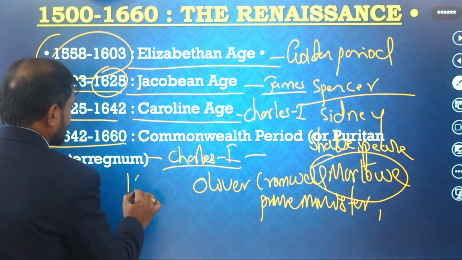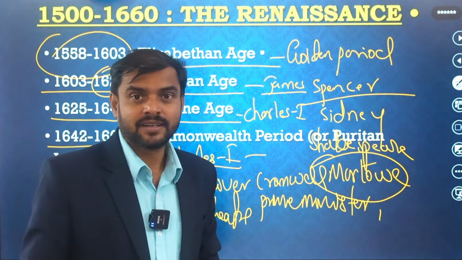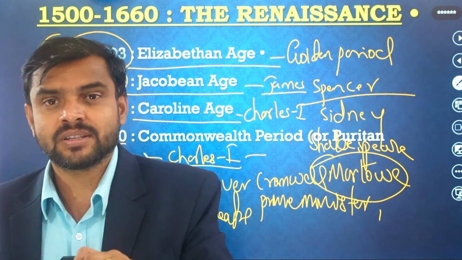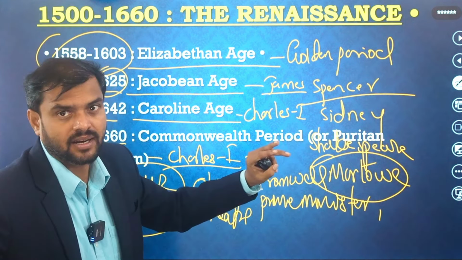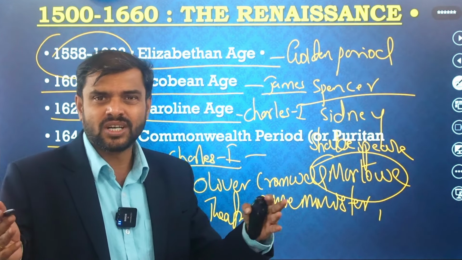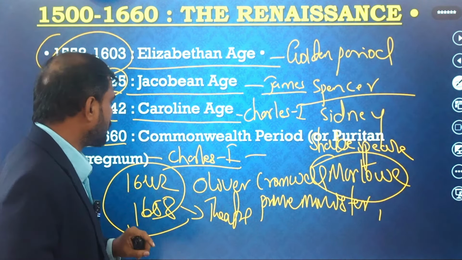So this period is called the Puritan age or the Commonwealth age, where the secular theatre was banned. Theatre was banned because the religious Puritans were very orthodox people. They believed there is only one God and only Christianity is important, and they did not follow the church and the Pope's ideas. So this Commonwealth period is very important for us.